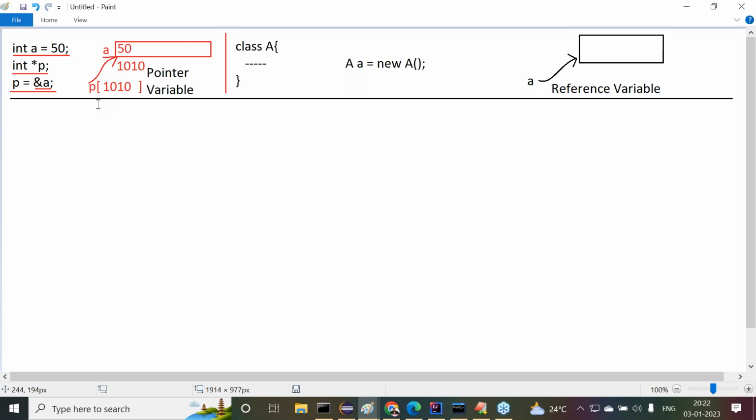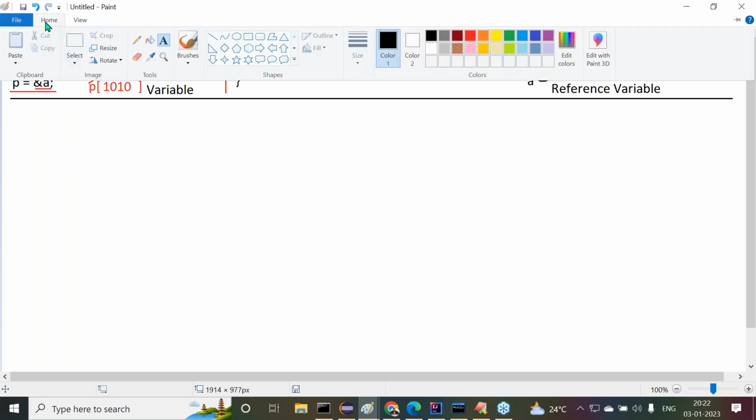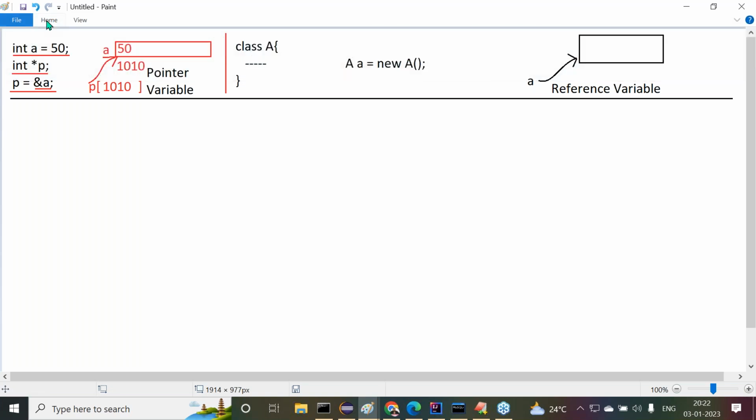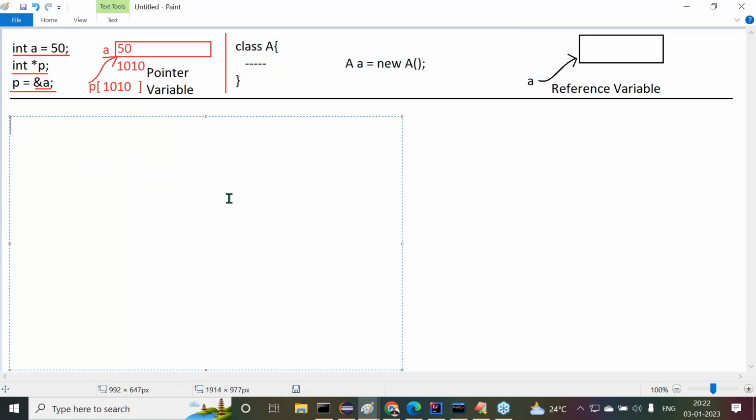All right, sir. Now let us understand this point clearly. We need to understand how a reference variable is created in Java. I want to provide this diagram, guys. Now try to observe this diagram clearly. We need to have complete attention to understand this point now. Try to observe carefully. For example, here I have taken class A.